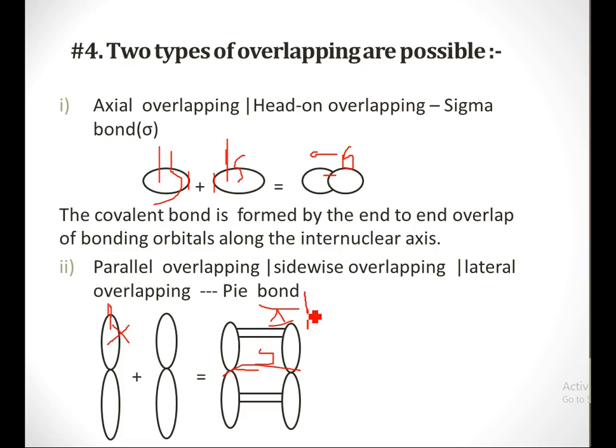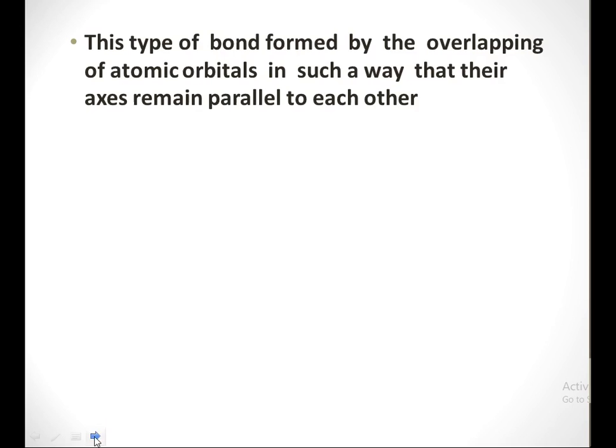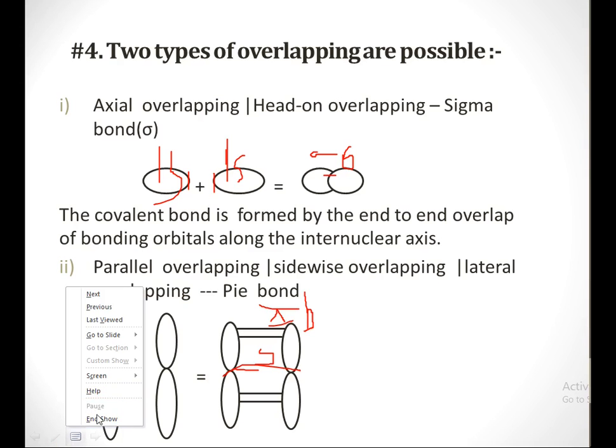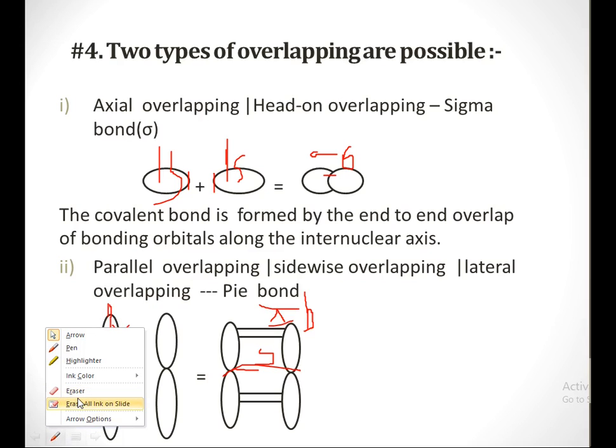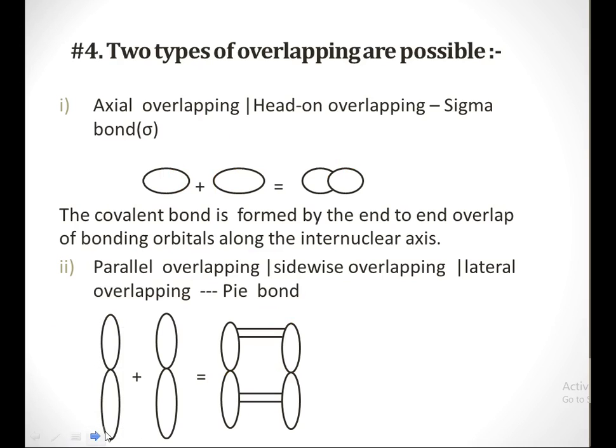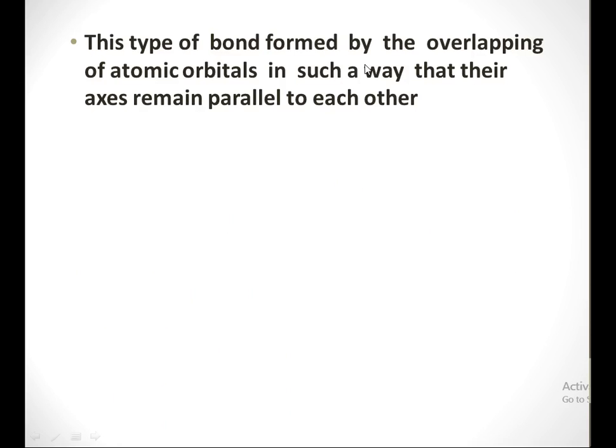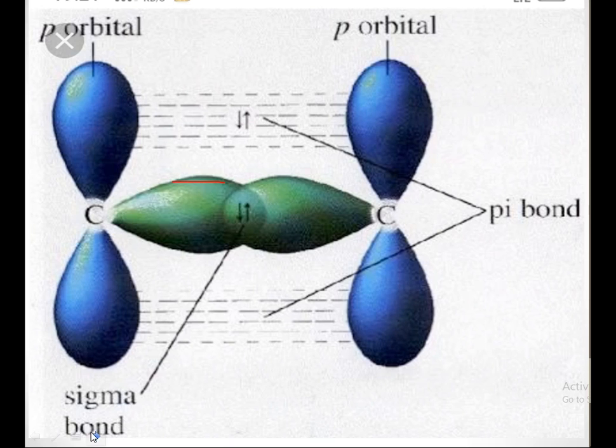The bond formed between the sides of the px orbital is a pi bond. It is the bond formed by overlapping of atomic orbitals in such a way that the axes remain parallel to each other. That's what is happening in the pi bond.